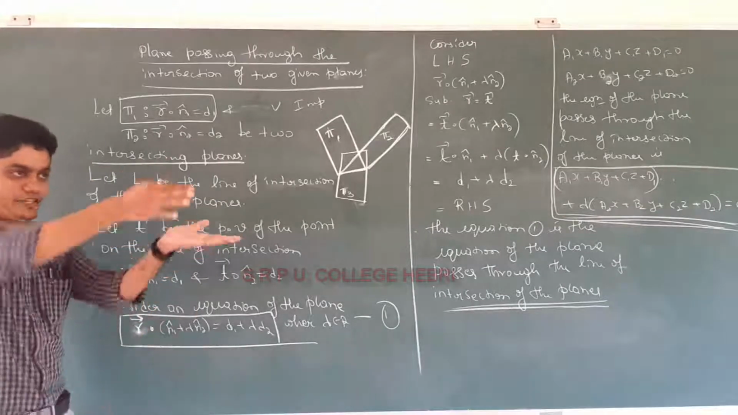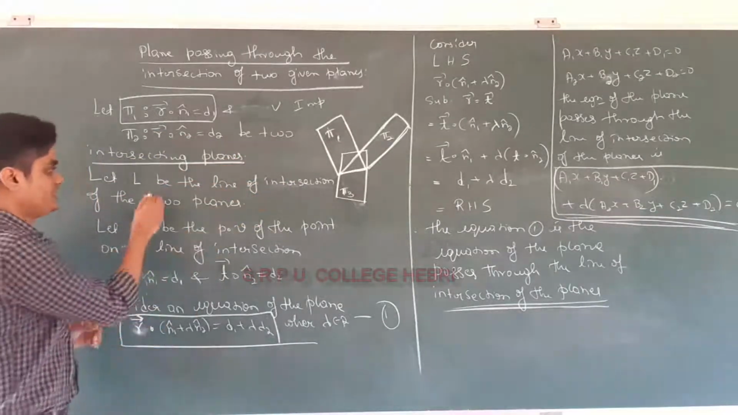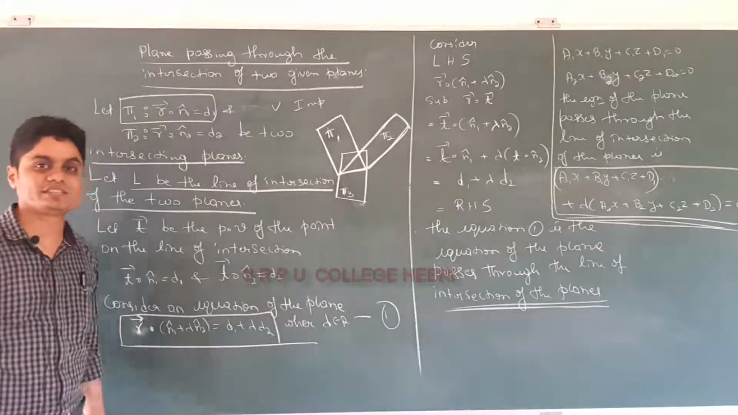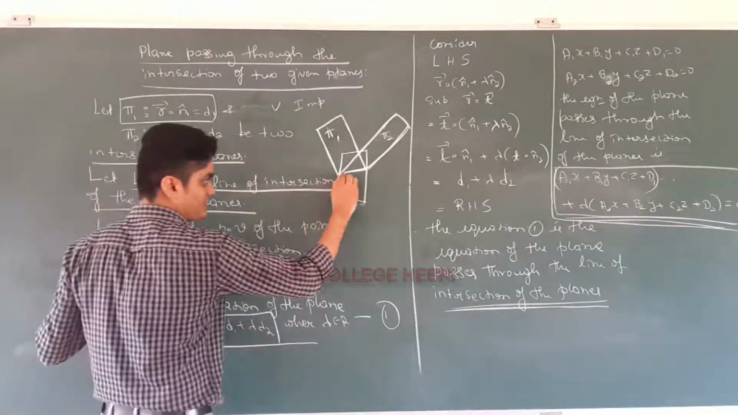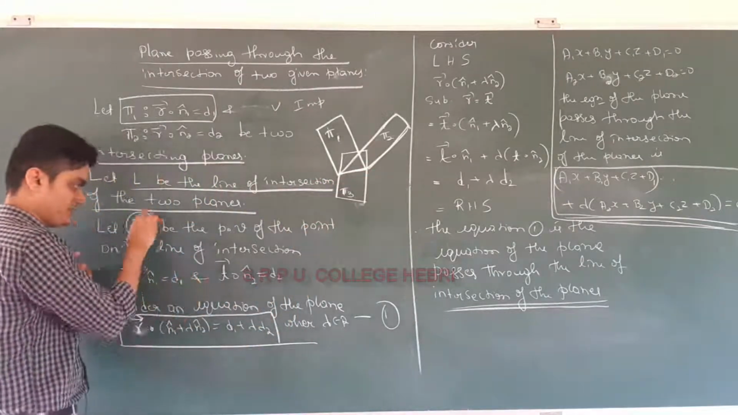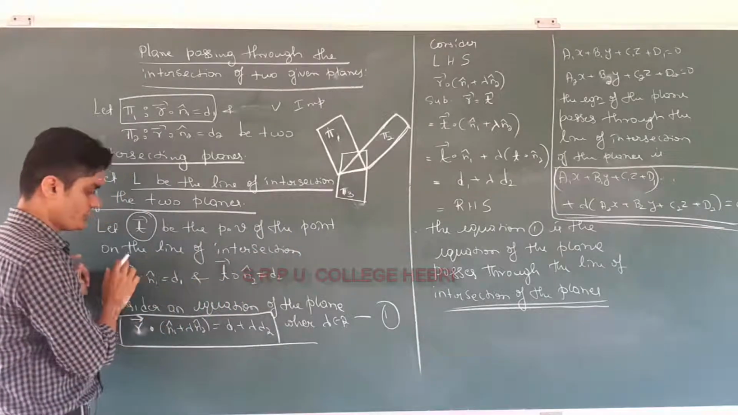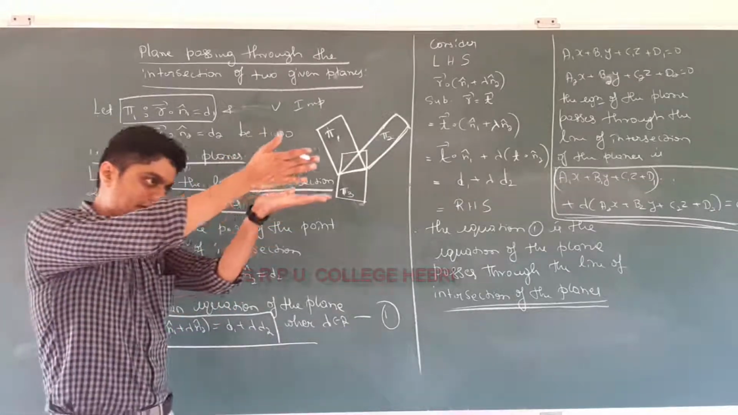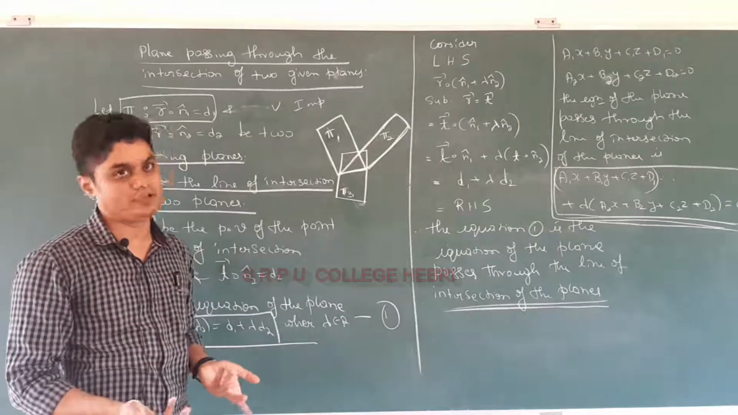When two planes intersect, where will they intersect? They will intersect at a line. So let L be the line of intersection of the two planes. Now consider a point on this line with position vector t. So vector t is the position vector of a point on the line of intersection. That line is common to both planes, pi 1 and pi 2.